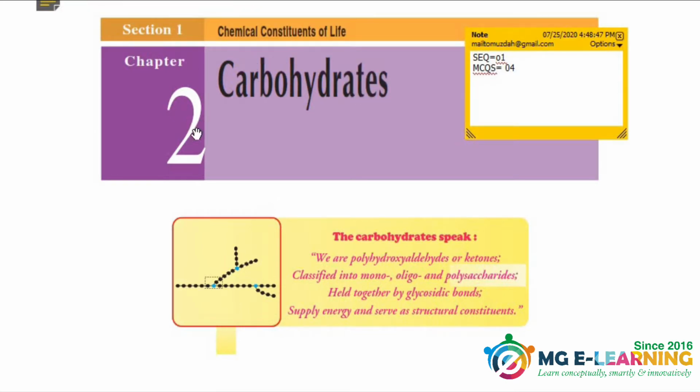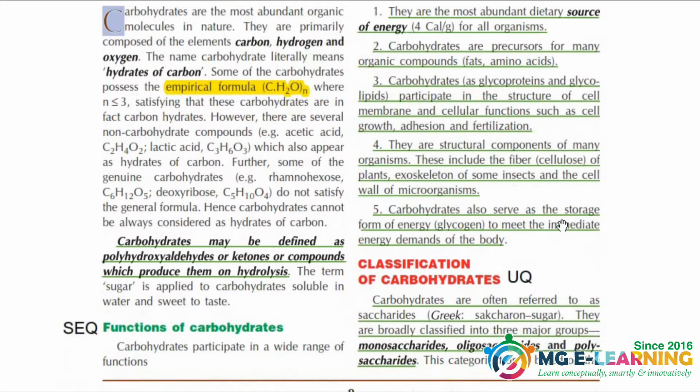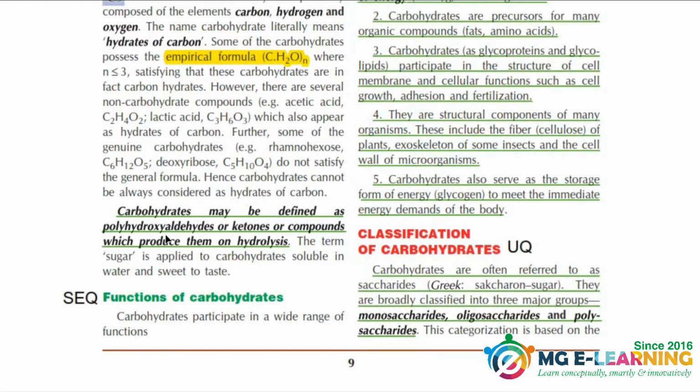Today our topic is carbohydrates. First of all, see its source. Here are 1 SEQ and 4 MCQs from carbohydrates. Starting our chapter, you should know about the definition of carbohydrates and its empirical formula. Now, this one is the function of carbohydrates. All these green underlines are important for this SEQ.